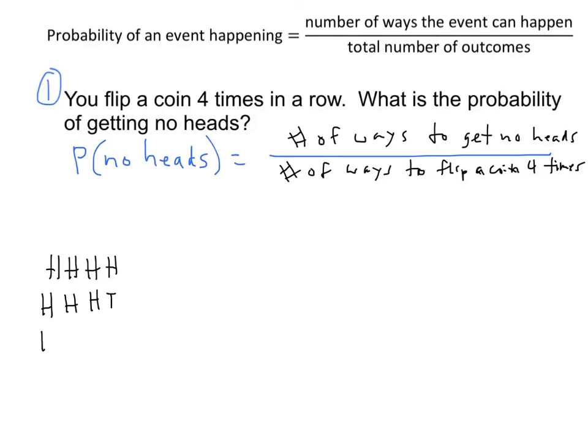Or maybe we get heads, heads, tails, heads. Or maybe we get heads, heads, tails, tails. Right? You get the idea, right? I'm not going to write all these out. Right? It just would take a long time. So there's got to be an easier way to count all these up, right? So this would continue. But how many of these are there? How many ways are there to flip a coin 4 times?